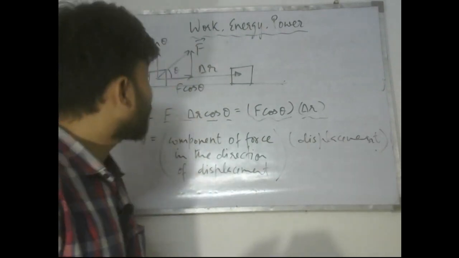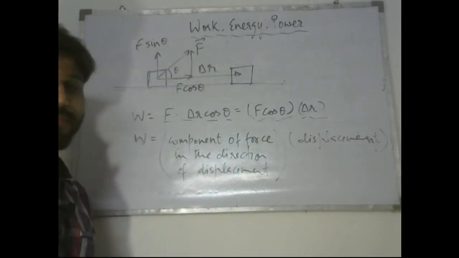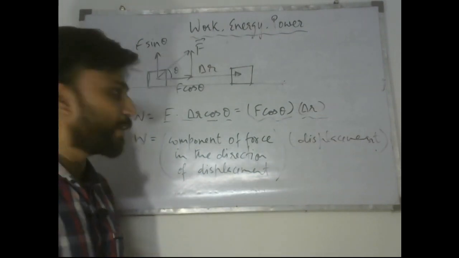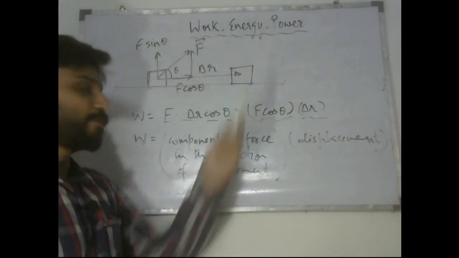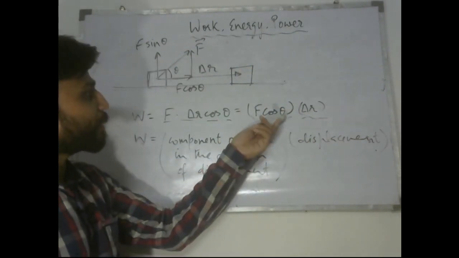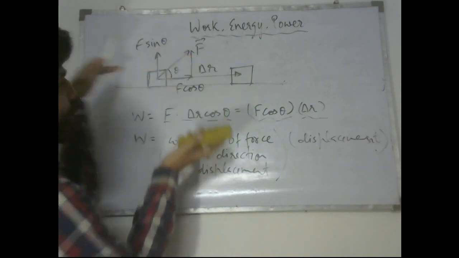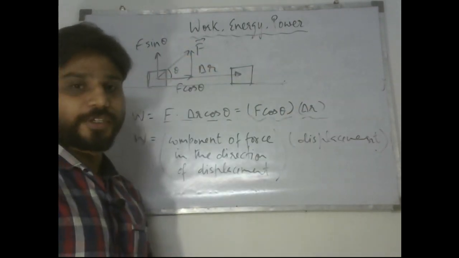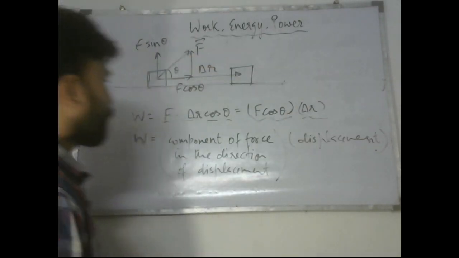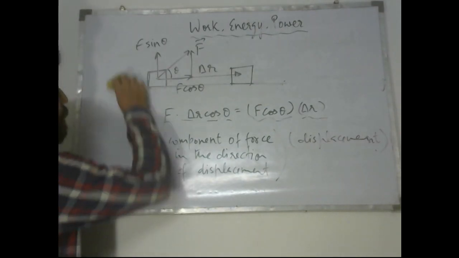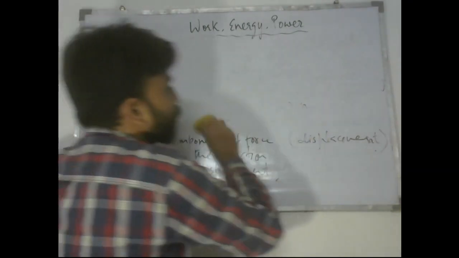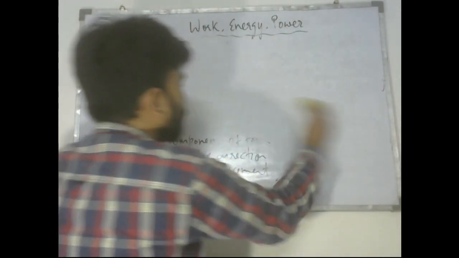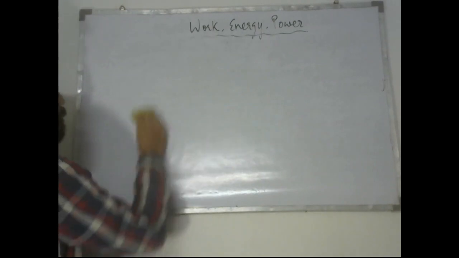So how can I increase the work done on a body? Now we can go a level further, right? How do I increase the work done? I can increase the force, I can increase the displacement of the body, or I can decrease the angle between force and displacement, which would cause more work to be done. So now let us take a different example and try to look at this definition in a new way.